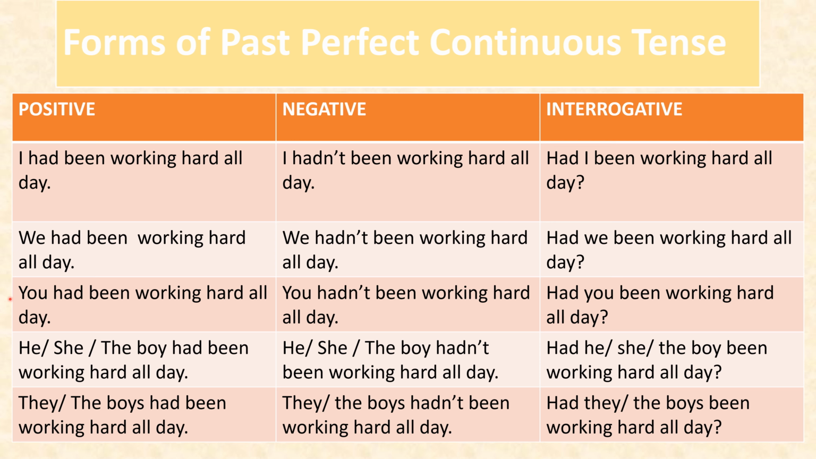Now, while using you, you had been working hard all day. Negative, you hadn't been working hard all day. Interrogative, had you been working hard all day? While using he, she or any singular noun, he, she or the boy had been working hard all day. He, she or the boy hadn't been working hard all day. Had he, she or the boy been working hard all day?